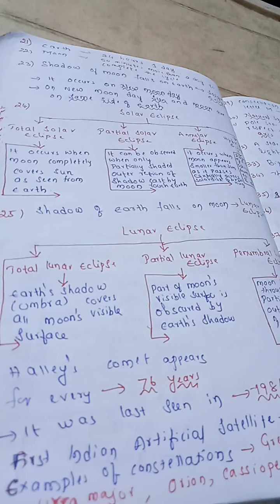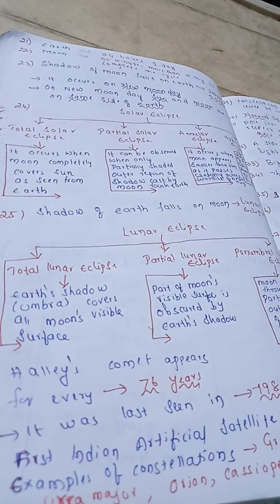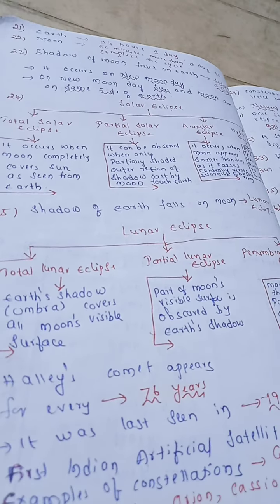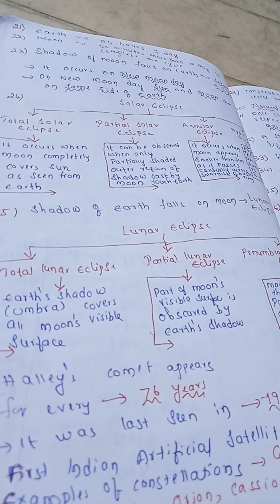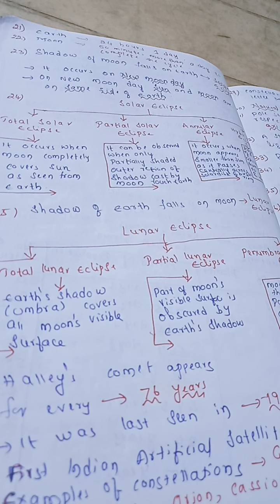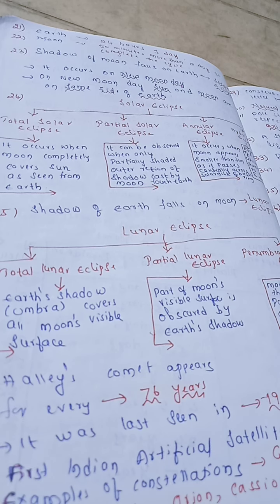Now next, Earth means 24 hours. 24 hours means 1 day. Now Moon, the period of revolution is 50 minutes more than a day. To complete one cycle, it takes 50 minutes more than the day.